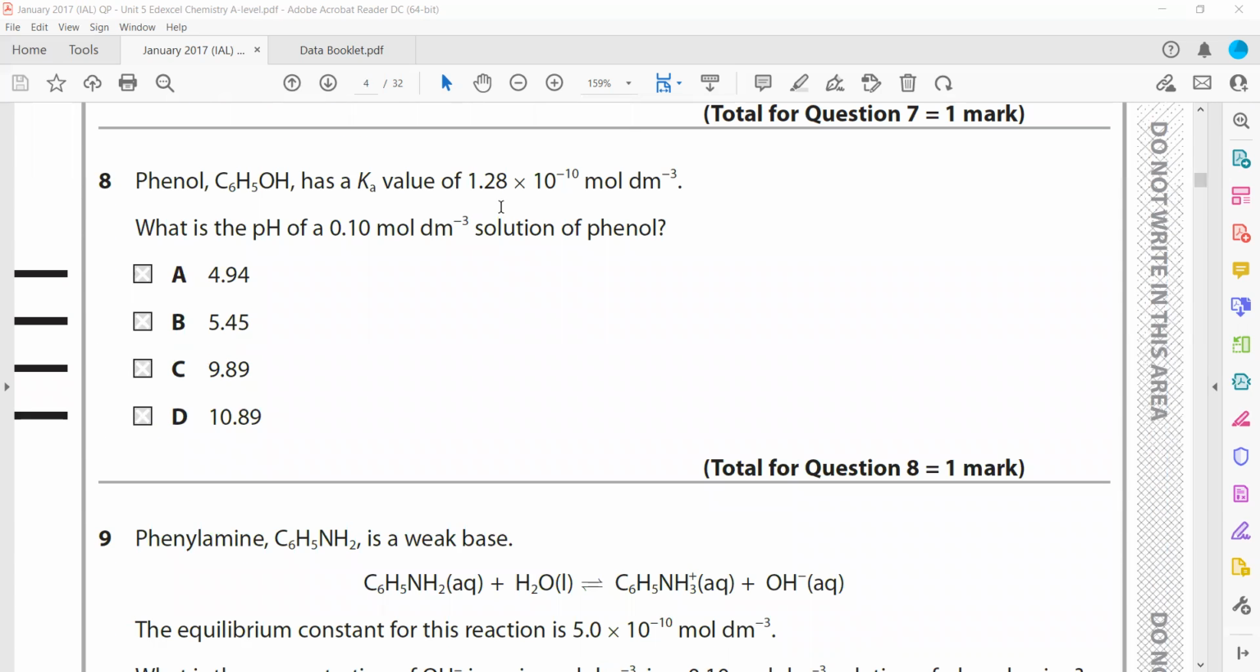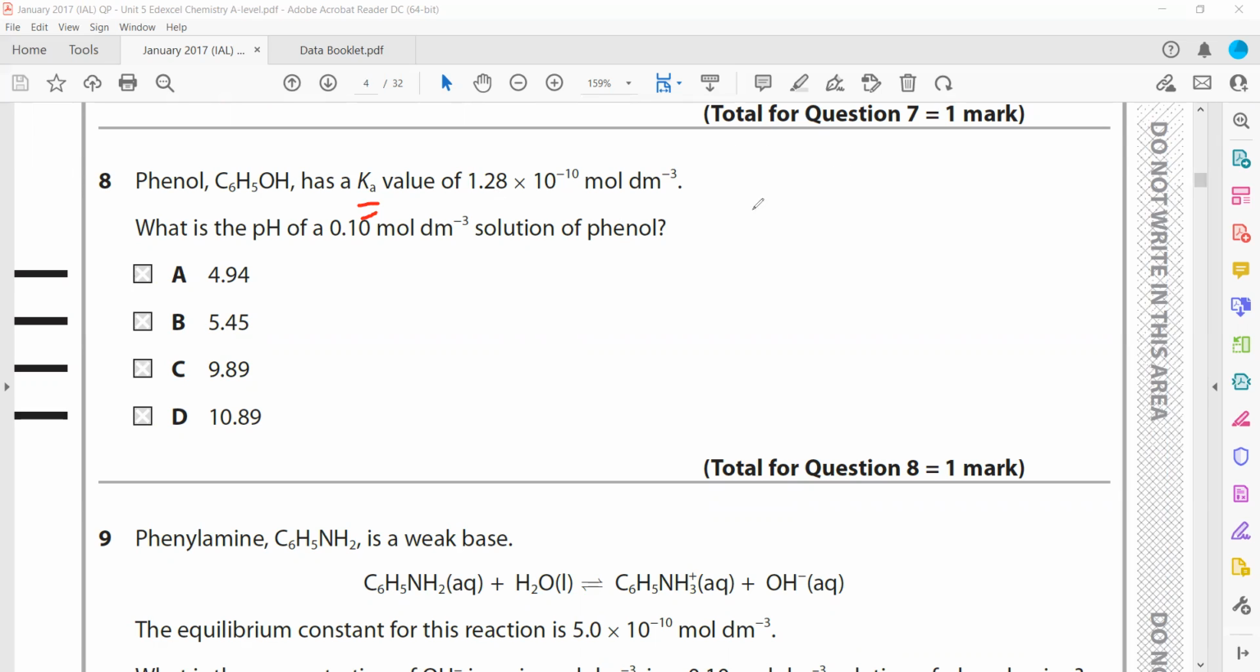Phenol is C6H5OH, which has a dissociation constant of 1.28 into 10 to the power minus 10. What is the pH of a 0.1 mole solution of phenol? So how do we work out the pH? First, Ka is there, so it means it is an acid. It has a tendency to donate a proton. So the dissociation constant,